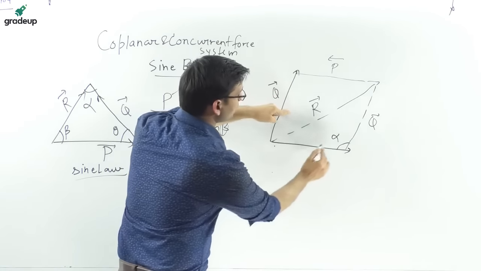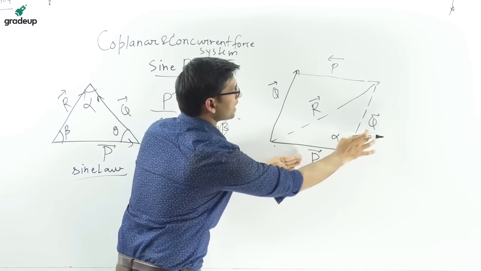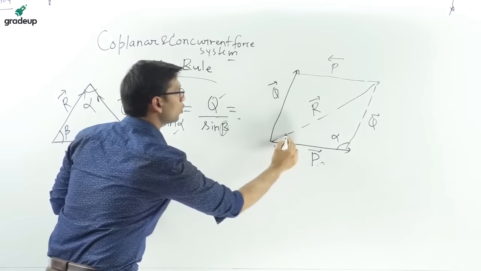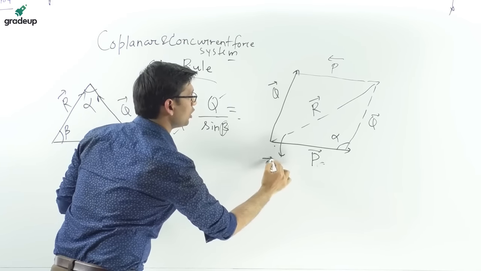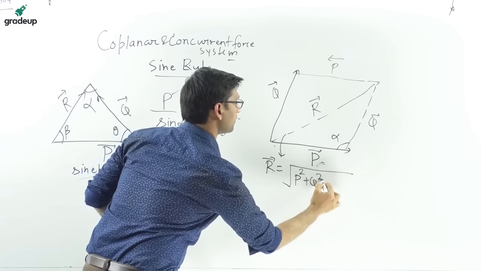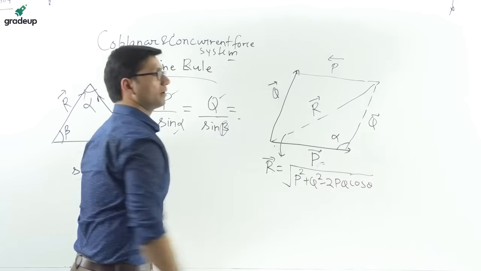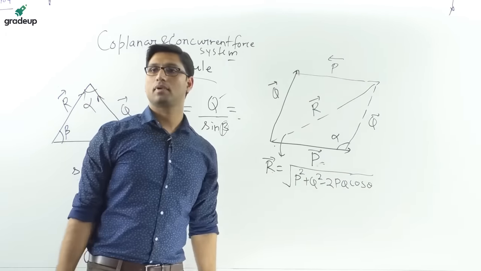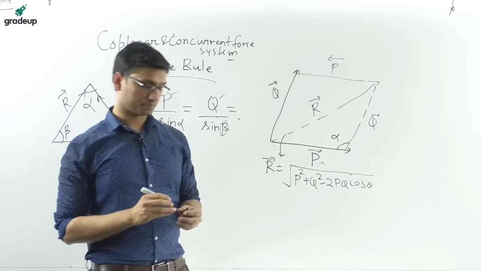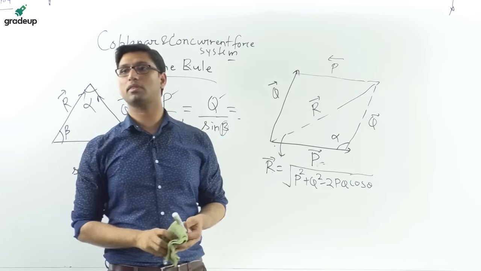You can see that this is also a triangle, and the forces acting on the two sides of the triangle are given to you, P and Q. So you can apply the same rule, that is R is equal to under root of P square plus Q square minus 2PQ cos theta, to find the resultant diagonal. Yes, the same formula will be used for parallelogram also. I hope your doubt is clear.